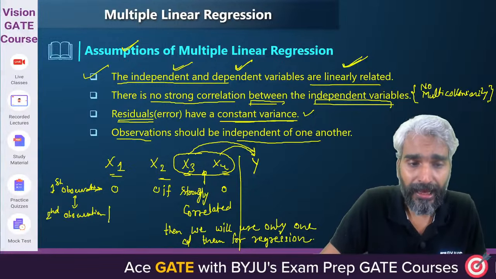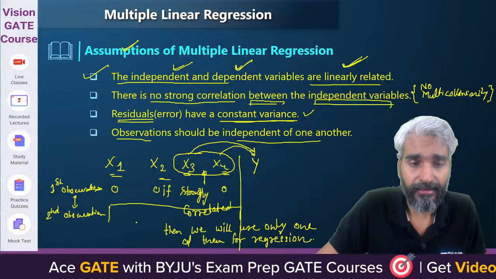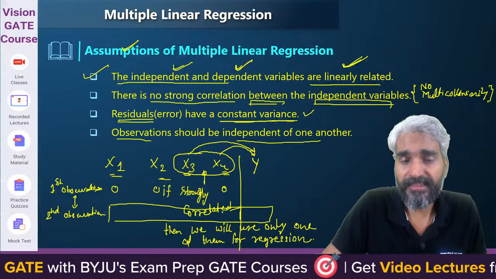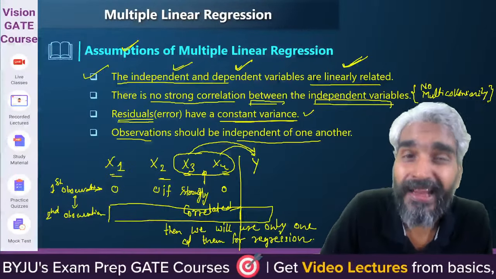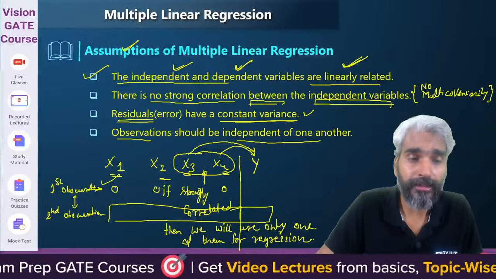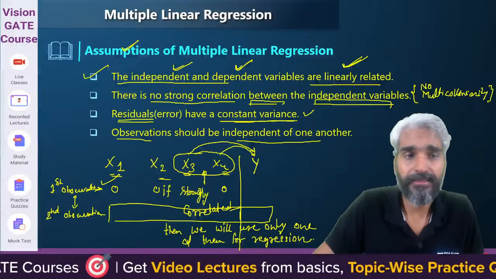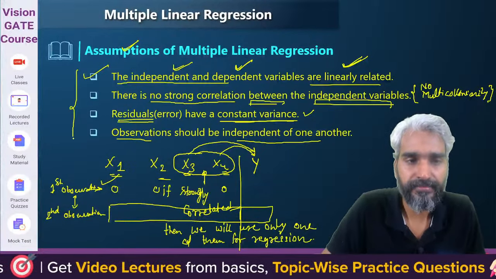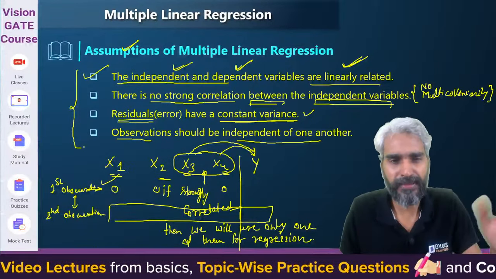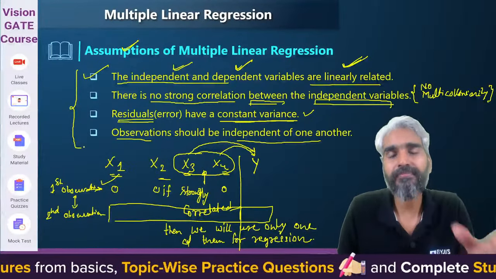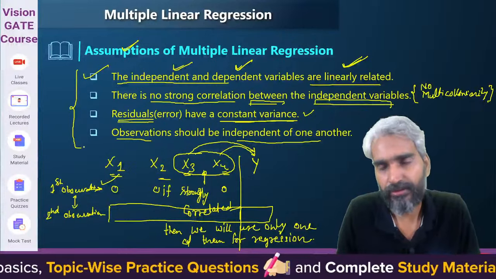The second observation should not be anyhow dependent on the first observation. Clear? So these are 4 assumptions. There are some other assumptions, but these are simple to understand, so I'm just talking about these 4.